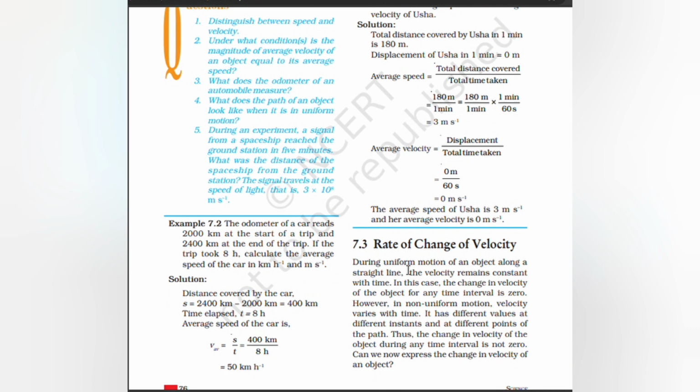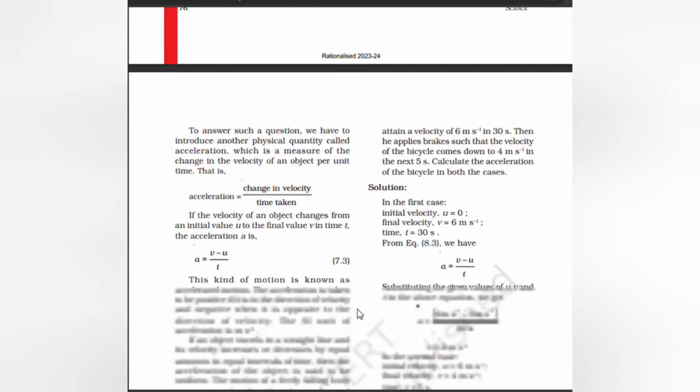Rate of change of velocity. During uniform motion of an object along a straight line, velocity remains constant with time. In this case, the change in velocity of an object for any time interval is 0. However, in non-uniform motion, the velocity varies with time. It has different values at different instants and at different points of the path. Thus, the change in velocity of the object during any time interval is not 0.